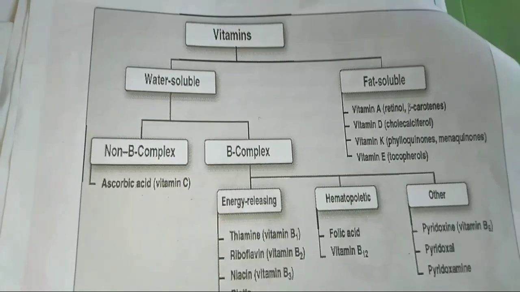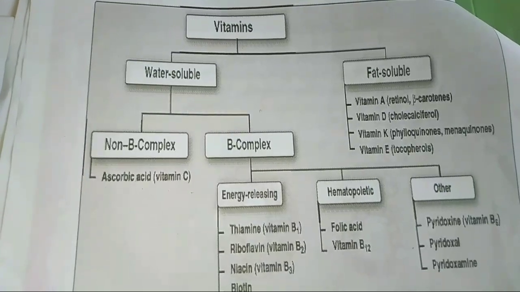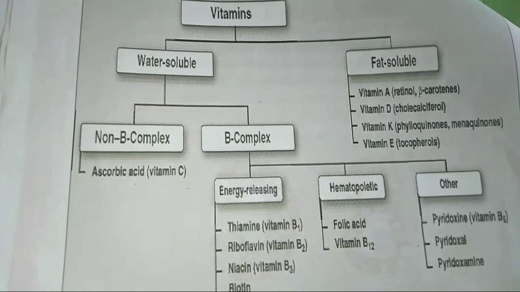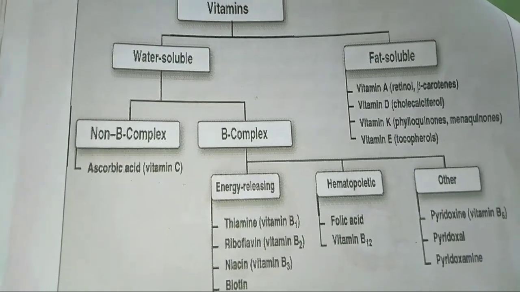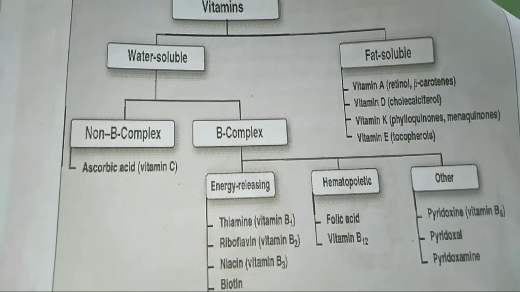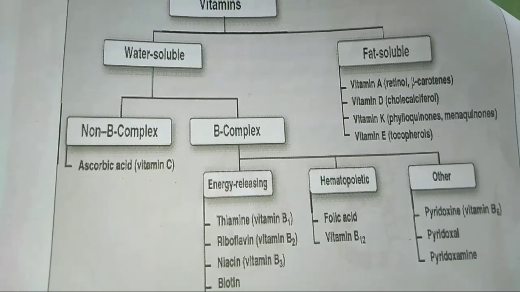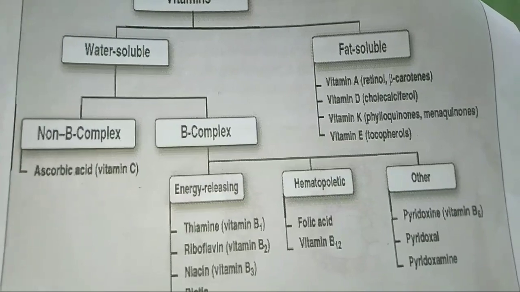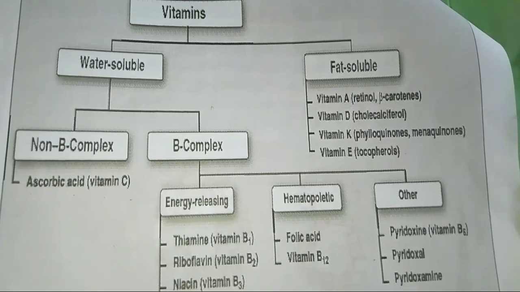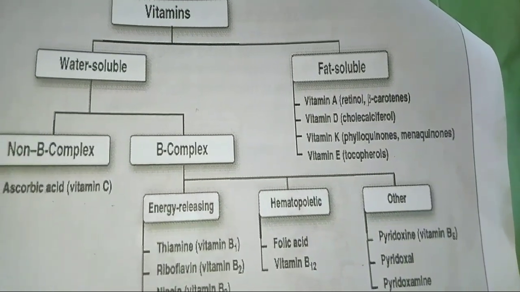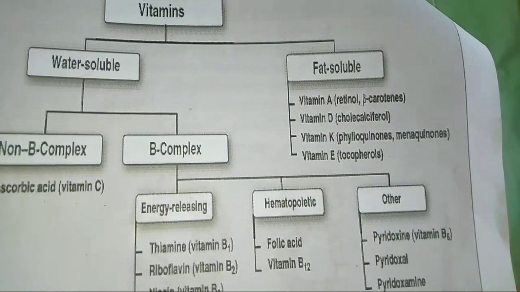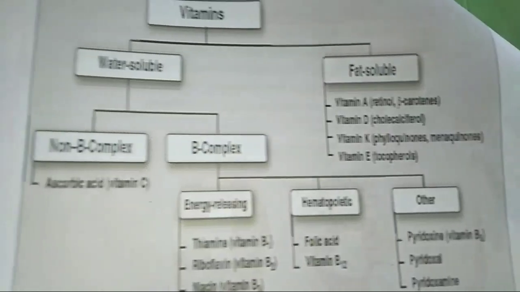Now here we have a flow chart about vitamins. Vitamins are divided into two categories: water soluble vitamins and fat soluble vitamins. Water soluble vitamins are non-B complex vitamins and B complex vitamins. Non-B complex vitamin means ascorbic acid, that is vitamin C, and B complex vitamins are 8 types. Fat soluble vitamins are vitamin A, vitamin D, vitamin K and also vitamin E. Vitamin A is retinol and beta carotene, vitamin D is cholecalciferol, vitamin K is phylloquinone and vitamin E is tocopherols.